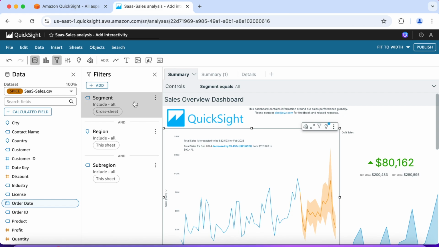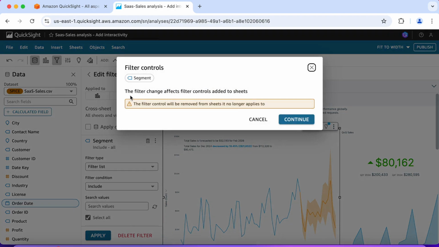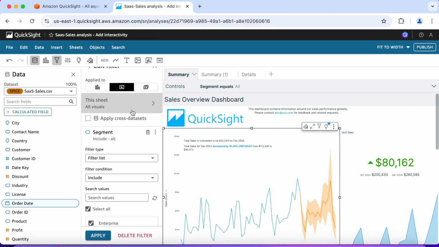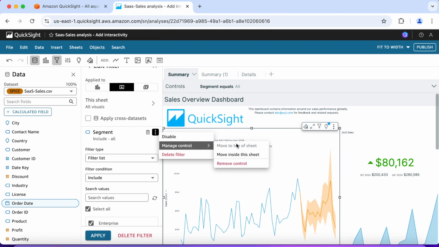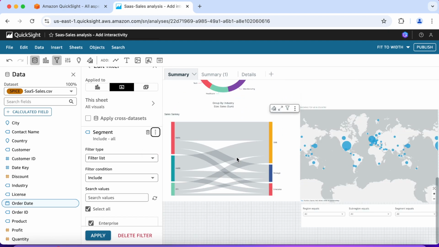Let's go ahead and, we want to include segment. So yes, the filter change affects controls added to the sheet. So want to continue because I want to include segment also. We have region and subregion. So it's doing the same thing. Single sheet, apply cross sheet. Well, we want all visuals, and then we want to move it inside this sheet. So now we know that's set up. Okay, so we have the 3 drop downs.